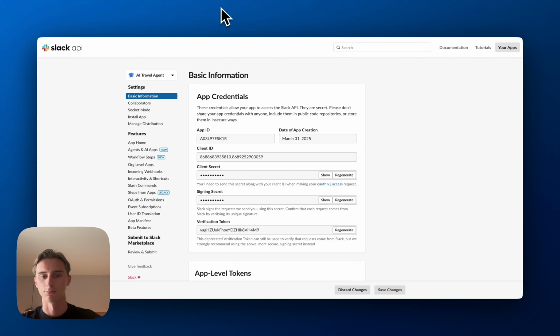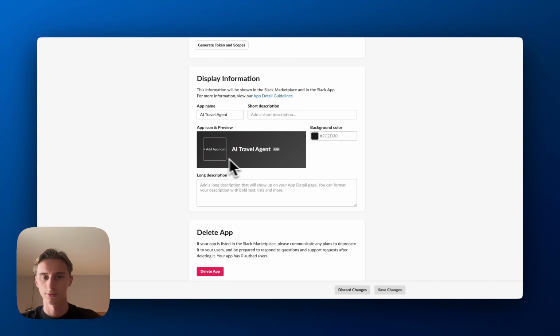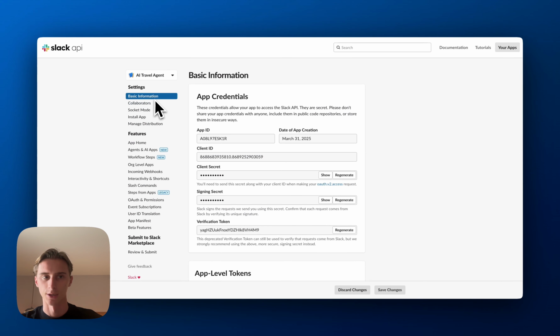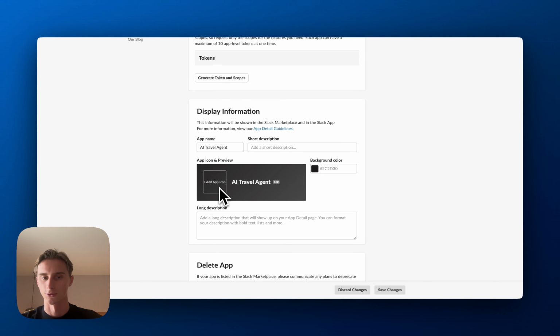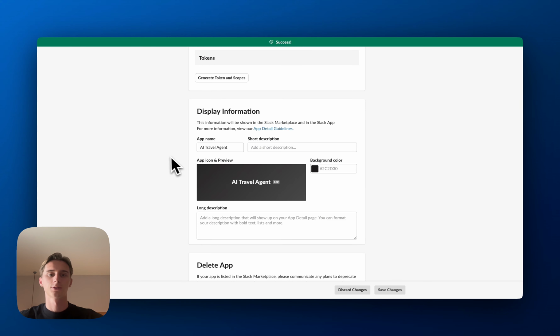Now, how do we actually put a logo for the app? So here you go into basic information, you scroll down, and then you just add an app icon. You can also change the app name if you want to here, change the background color, etc. So here I'm adding an icon for the AI travel agent, and that's done.